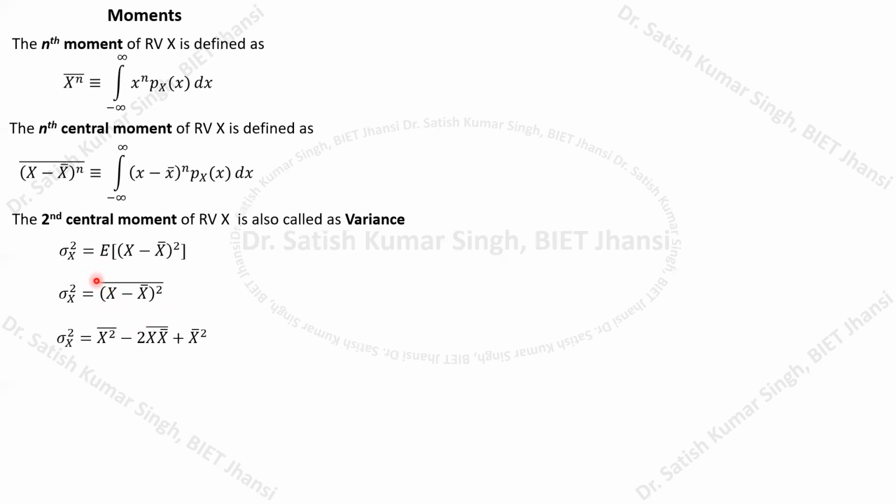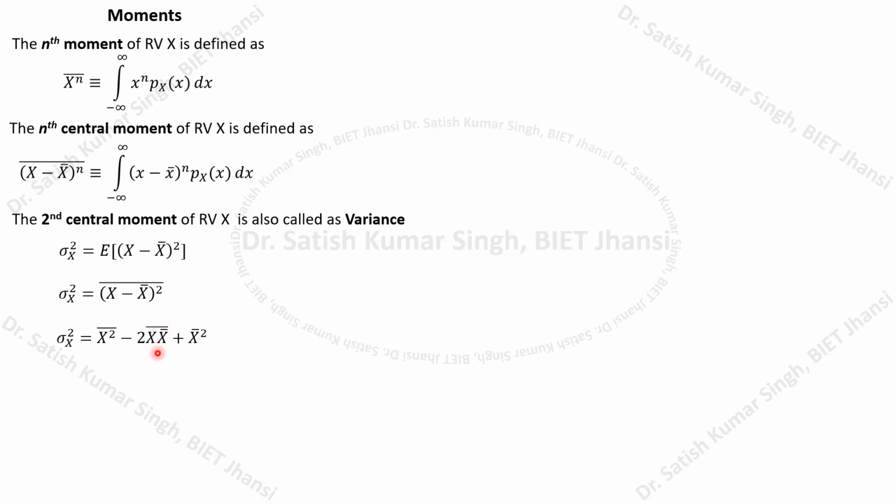After that, if you apply this bar, you remember that if we have (a minus b) whole bar, it equals a bar minus b bar, or if it is (a plus b) whole bar, it becomes a bar plus b bar. So the bar will be applied to each individual term. I have already done that here: x square bar, then minus 2x into x bar whole bar, plus x bar square. One thing we can understand is that 2 is a constant, so we cannot calculate the average value of any constant.